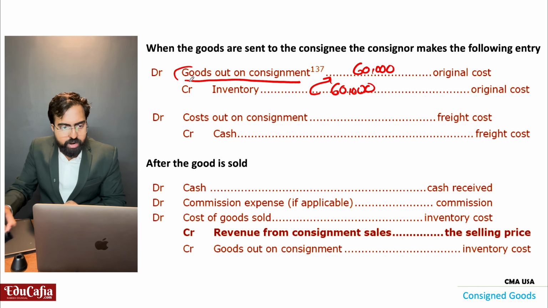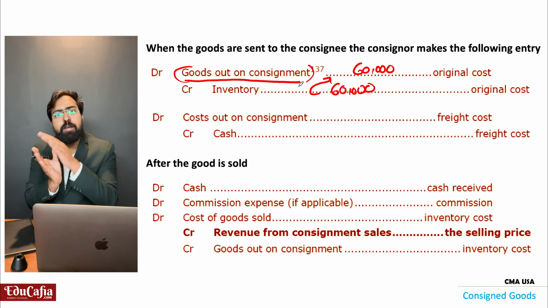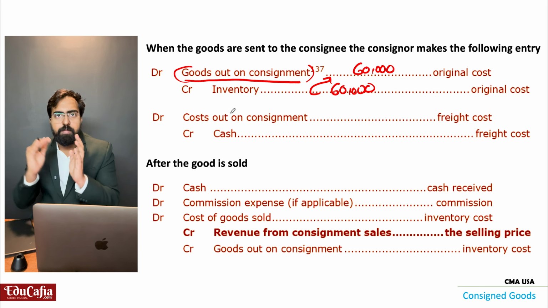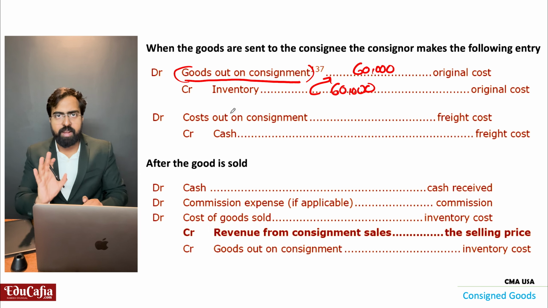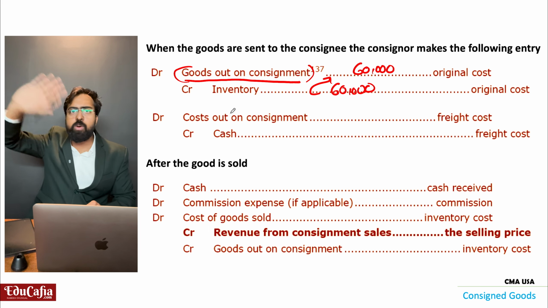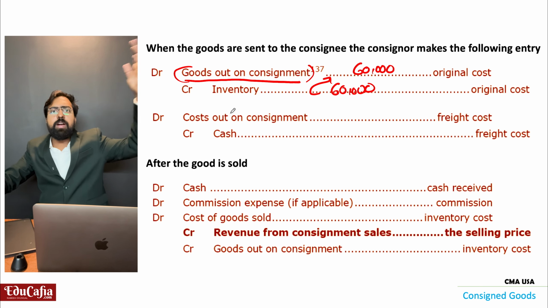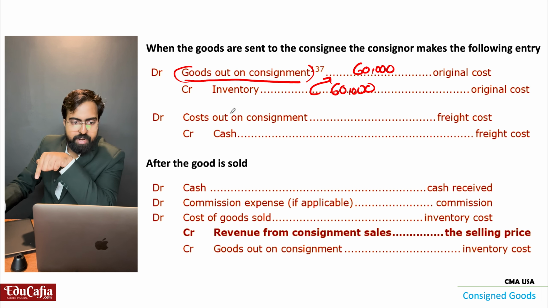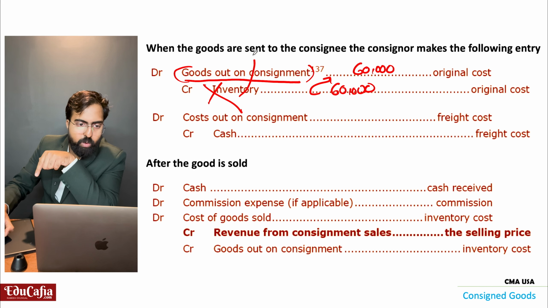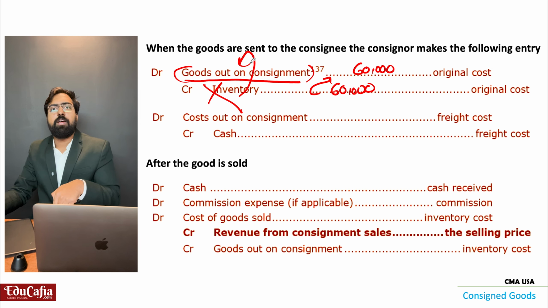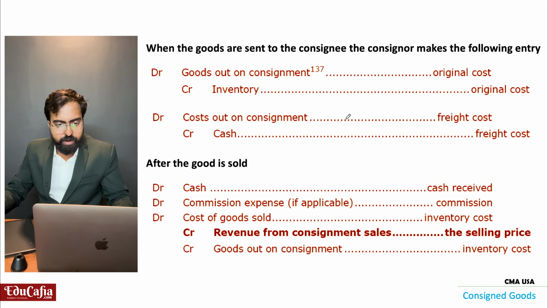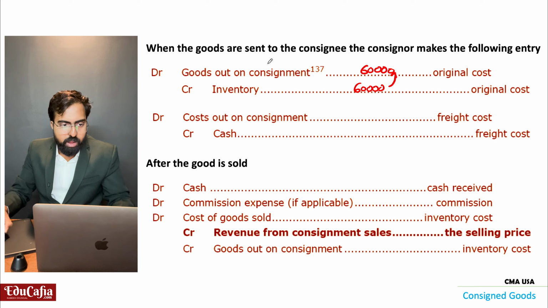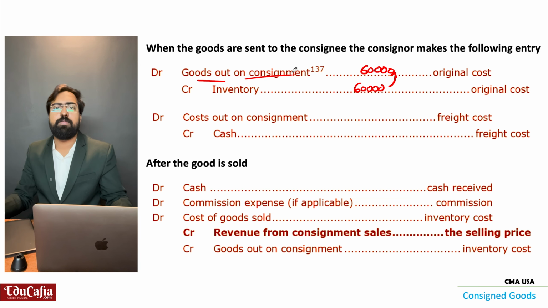This goods out on consignment is nothing but inside my balance sheet only. Whatever material was there in the inventory, is it there in my store? No, it is not in my store. I have given it to that consignee. So I have to show in the balance sheet that it is not in the inventory. Now it is with the consignee. So that's why this 16,000 I will show as goods out on consignment.